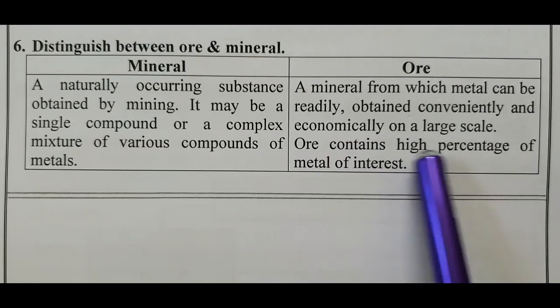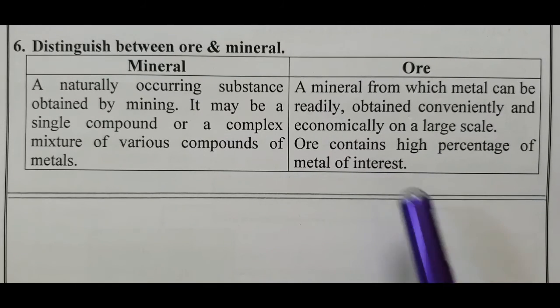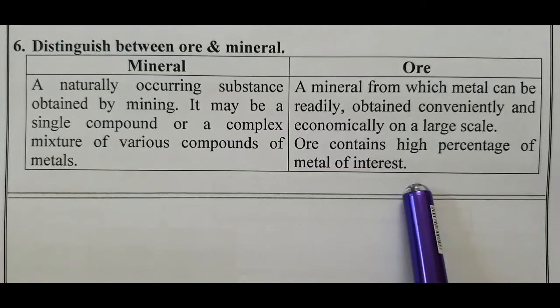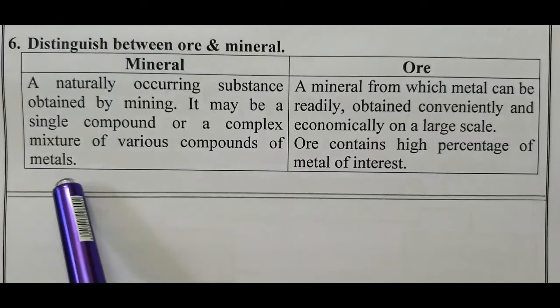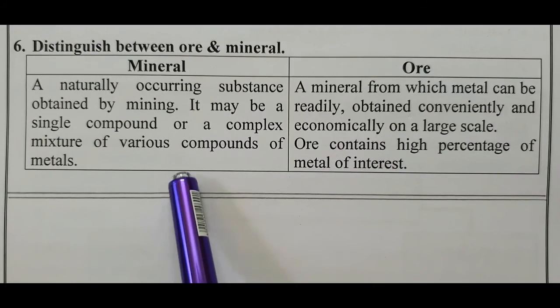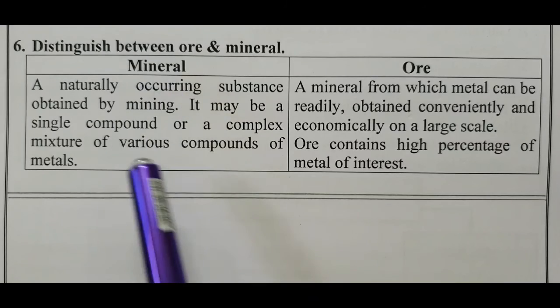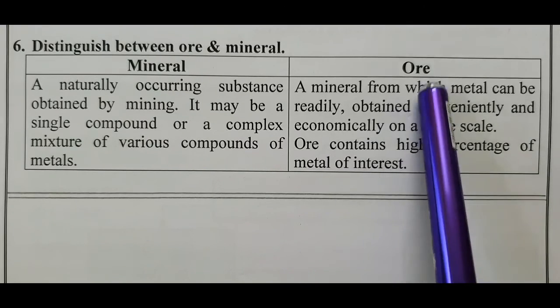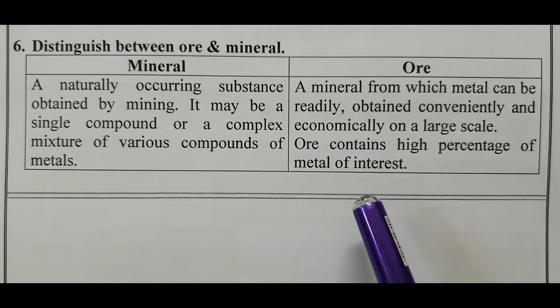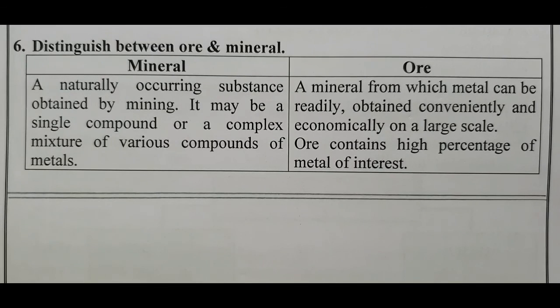Ore contains a high percentage of the metal of interest. Clay and alumina, aluminum oxide, and bauxite are minerals of aluminum. What is the ore of aluminum? Bauxite, Al2O3·xH2O. And my dear students, in this video we discussed the answer key for Unit 10, Metallurgy.